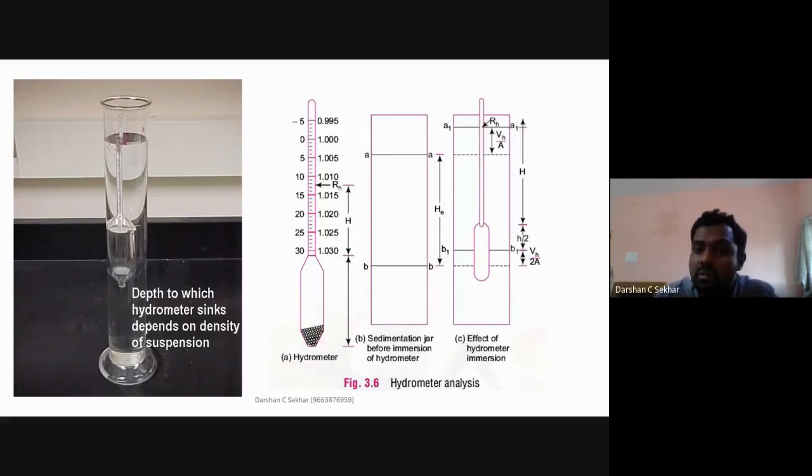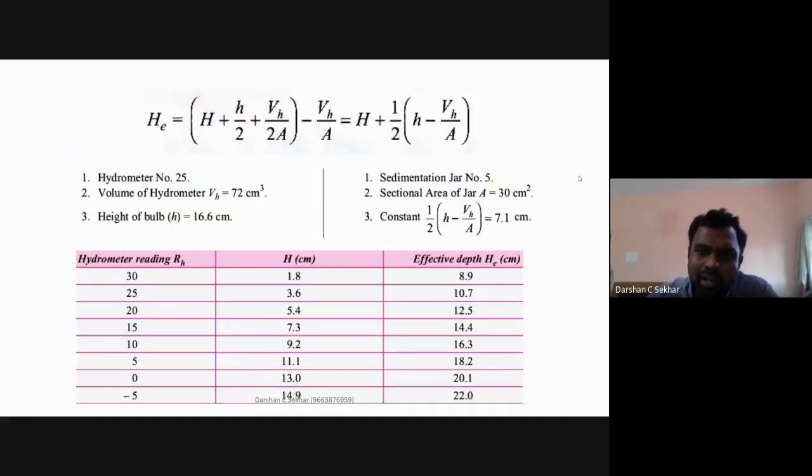That is what the least count is. So what I am reading, I should be getting in terms of 0.5 only. I cannot get 27.7 or 27.9. I can only get 27.5 or 27. That is what I am trying to tell you. Once you have got these values, you need to plot a graph.